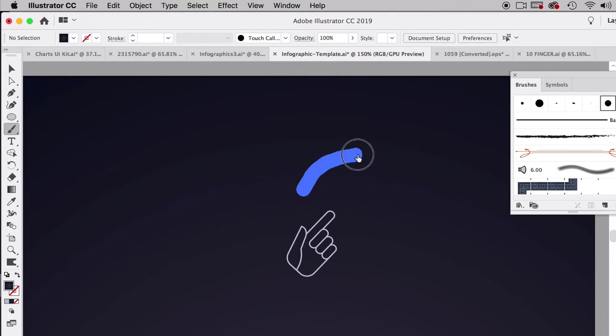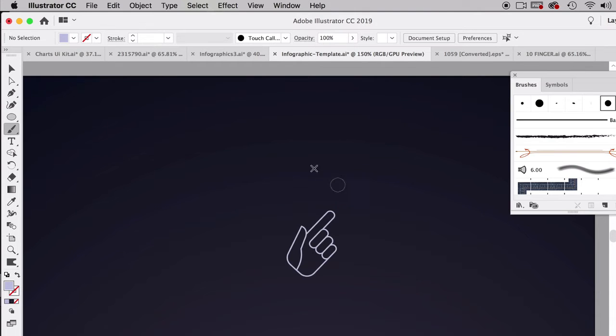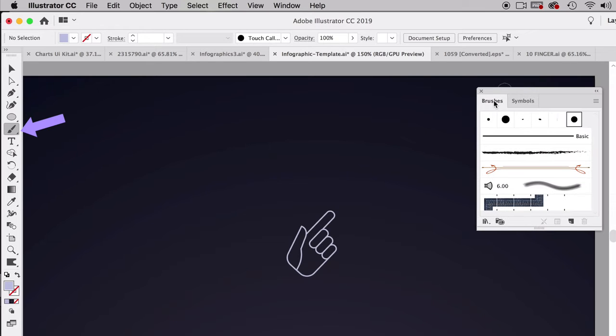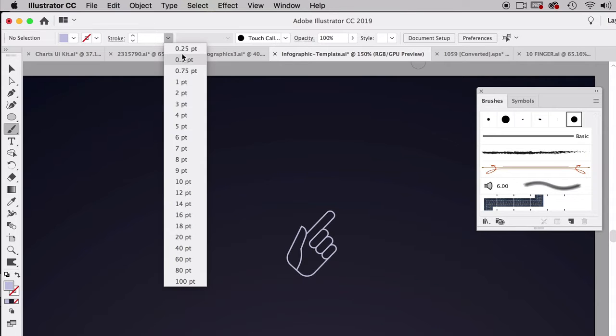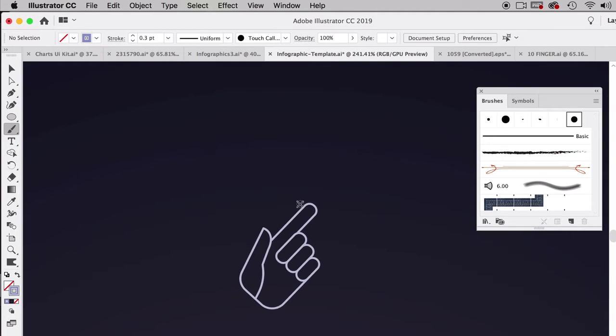So the brush size is pretty big, so we don't need that. Let's go ahead and get a nice light color, and we're going to reduce the brush size a little bit. When you have the brush panel open, you'll be able to change the stroke size. So let's do a 0.25 up here, and it made it a little bit smaller. Let's continue to make it smaller. Let's zoom in so we can do this. We'll do 5 little squiggly lines. Just 1, 2, 3, 4, 5. And that just indicates the snapping sound. We can also indicate it from down here. That might make a little more sense.